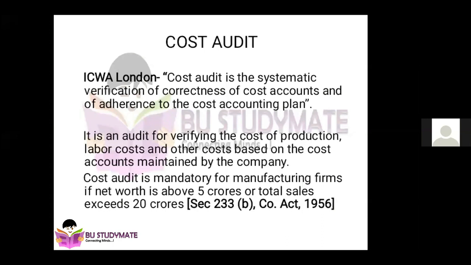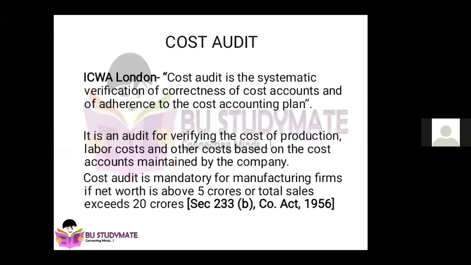It is an audit for verifying the cost of production. First, they will check the cost of production, starting from the raw materials till the finished goods move out of the company. He will verify the cost incurred for the production. That is called cost of production. Then labor cost, which means the cost involved for the labor or manpower involved in the manufacturing unit.